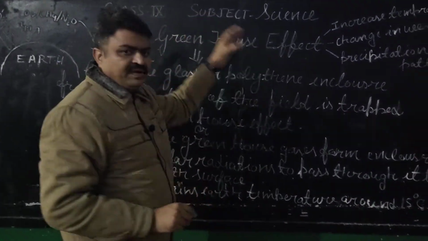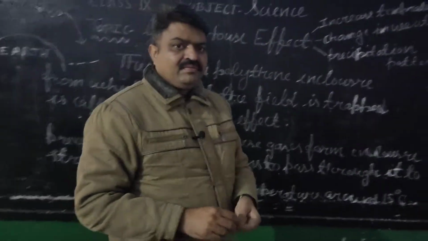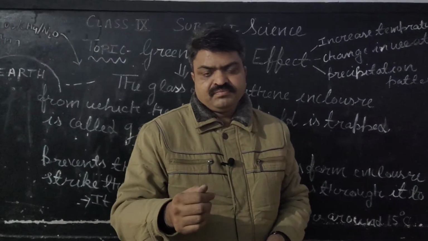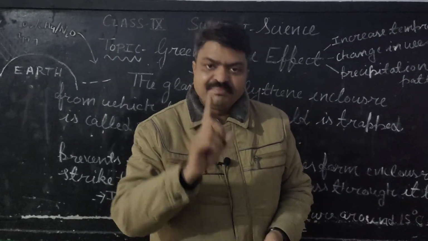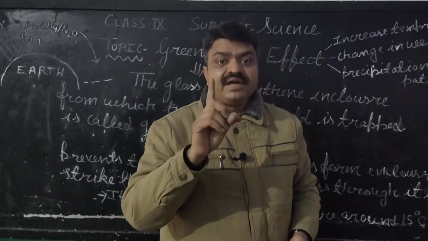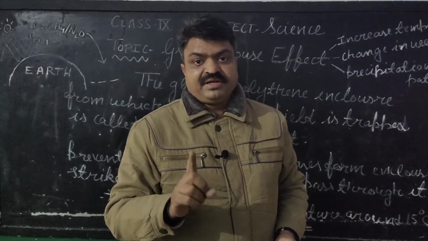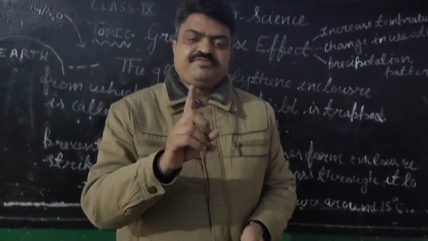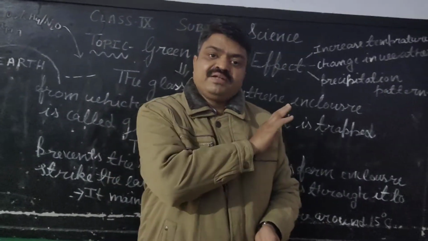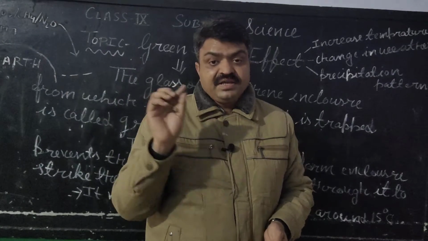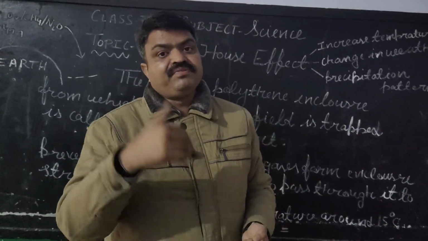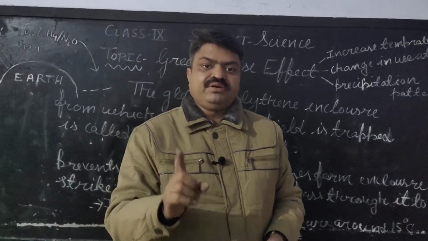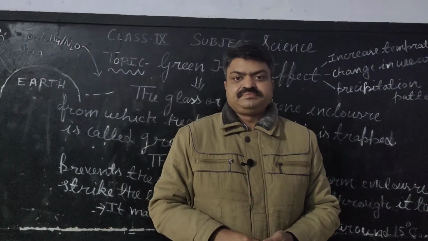Now what is the benefit of the greenhouse gas effect? This I have told you. The main benefit is that it maintains the earth's temperature. And what is the average earth temperature? It is 15 degrees Celsius. If there is no greenhouse effect on the earth, then what will the temperature be? It may be minus 20 degrees Celsius.